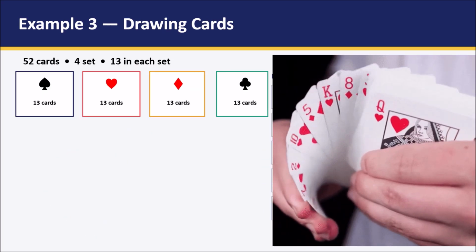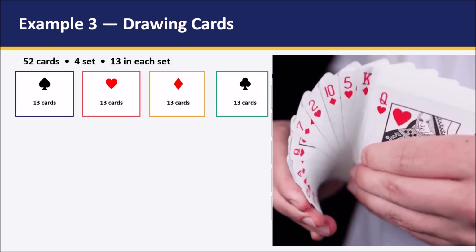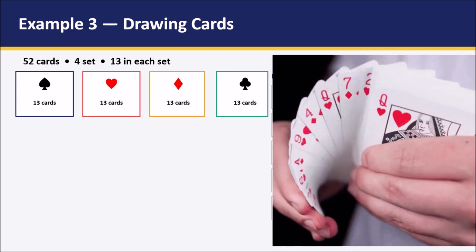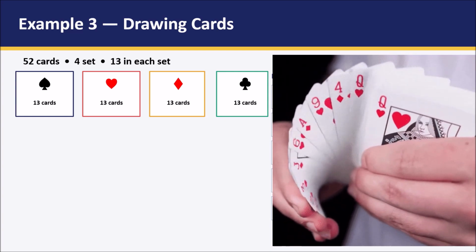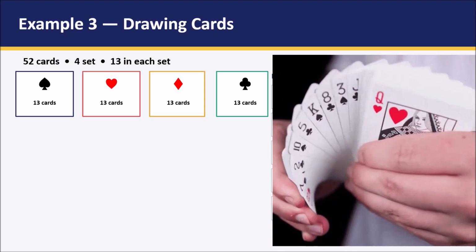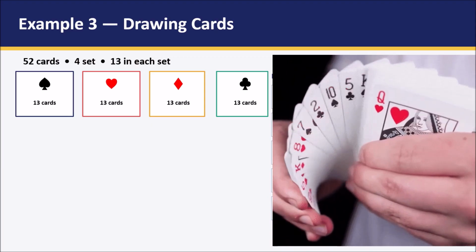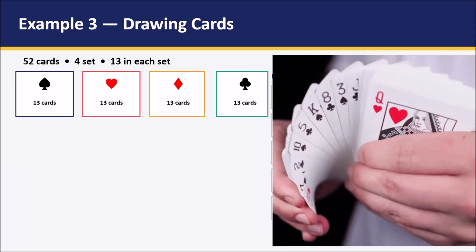Now moving towards example number 3, drawing a card from a deck of cards. In a deck of cards you can find 52 cards and 4 different symbols. The 4 different symbols are spades, hearts, diamonds and clubs. Each of these symbols has 13 cards.